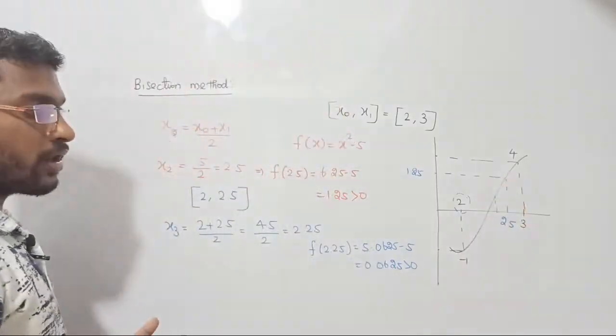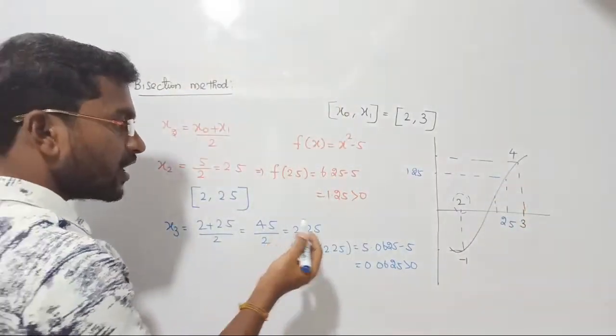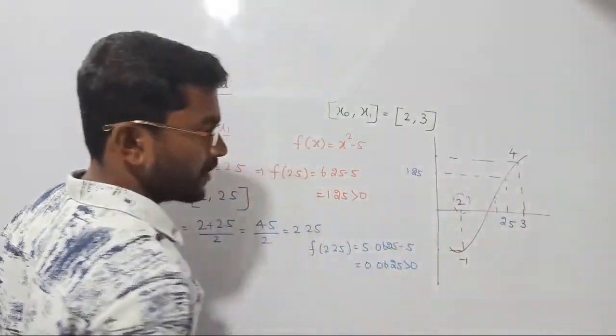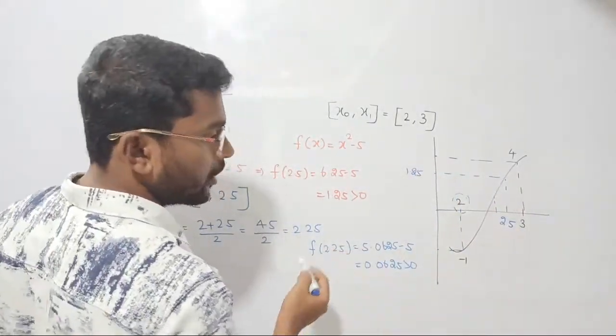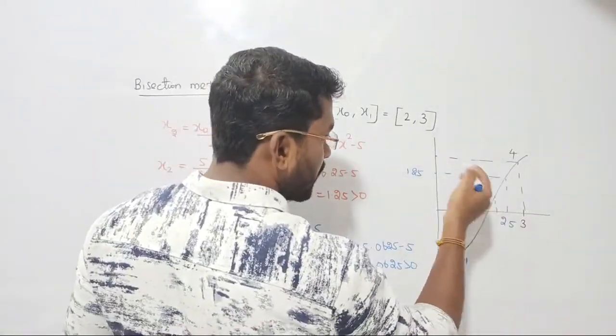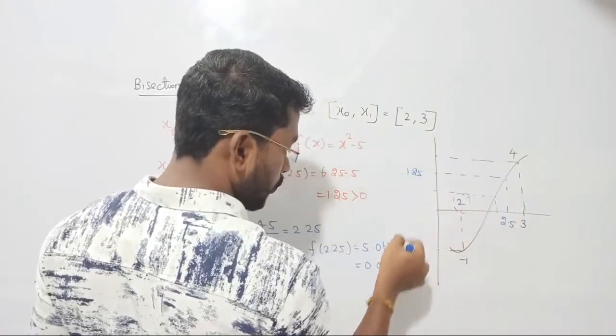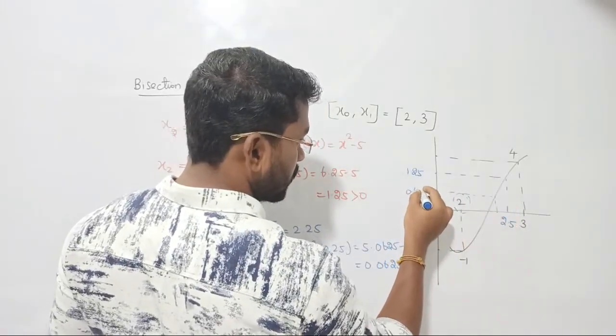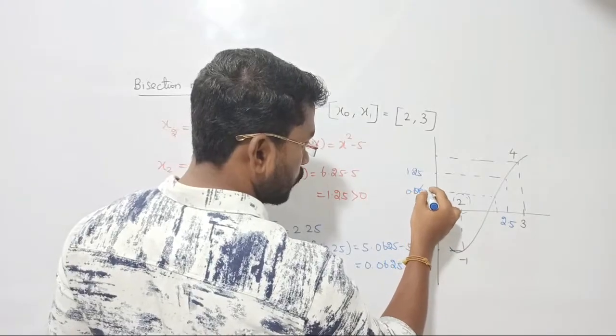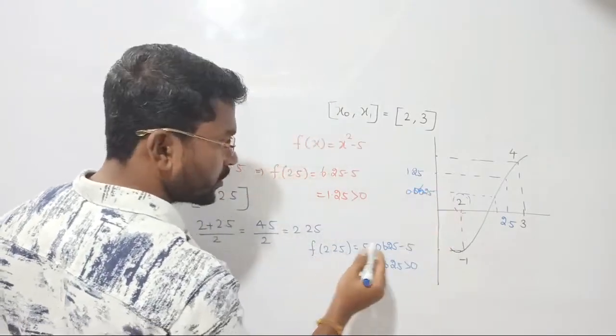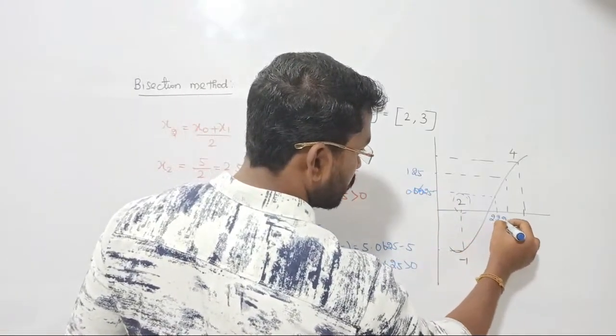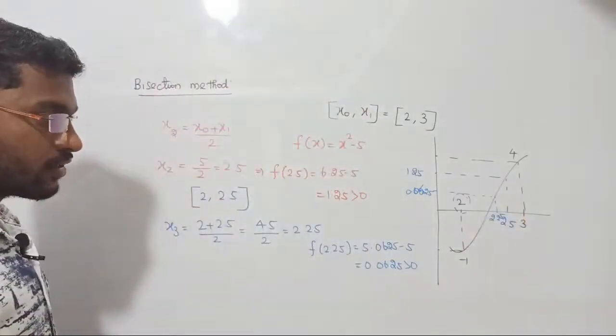Why am I removing 2.5? Because before this, at 2.5 I got a positive value, and if you look again, at 2.25 also a positive value has come. So we neglect the earlier positive value and we should consider the new positive value, that is 0.0625, and its correspondent root is 2.25. Let's raise the question again, right?